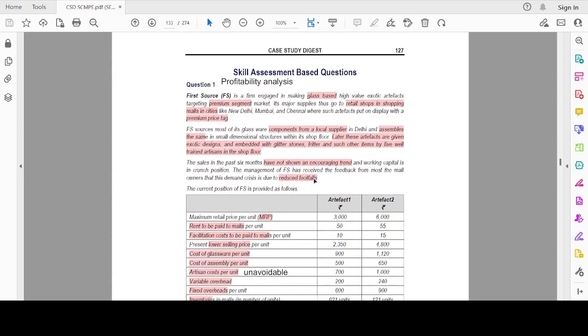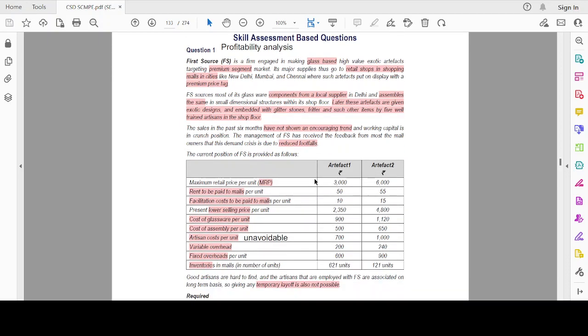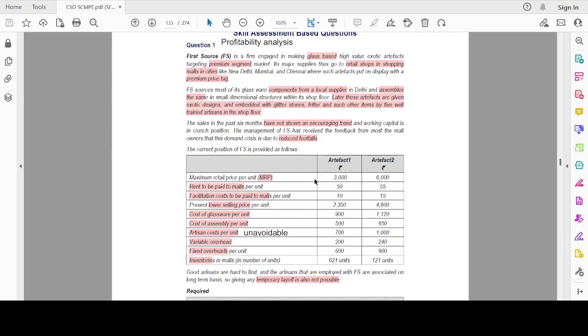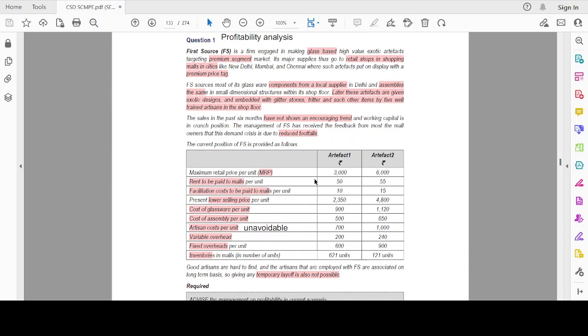Here, First Source is a firm engaged in a glass-based industry which targets the premium sector, and it has shops in the malls in metro cities with a premium price tag. It sources from a local supplier and then assembles, giving exotic designs embellished with some stones, which has made the firm charge a premium price. But now the situation is not very good. It is showing a downward trend because there is reduced footfall in the malls.